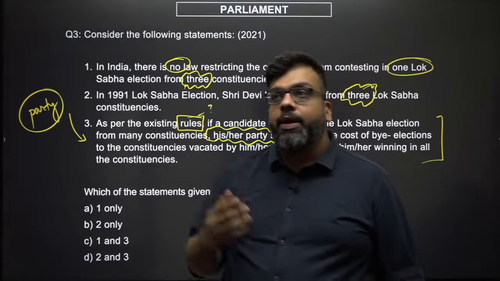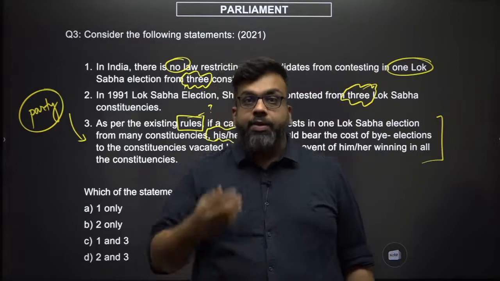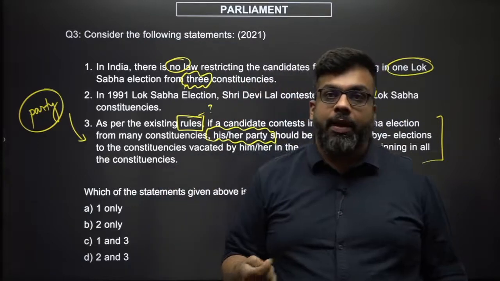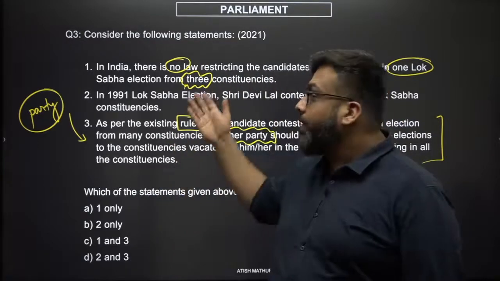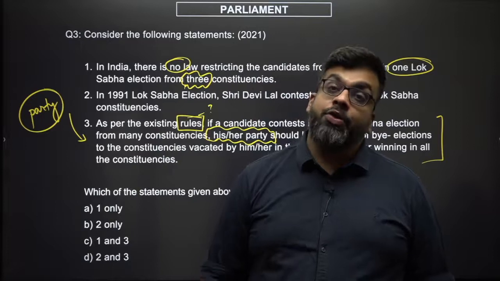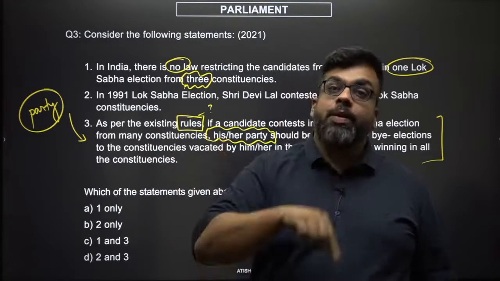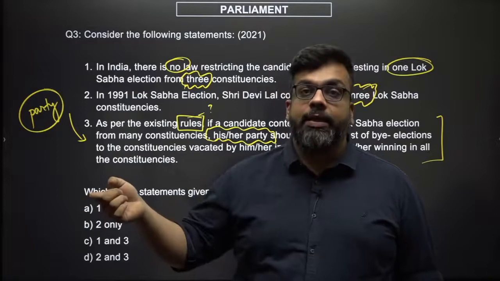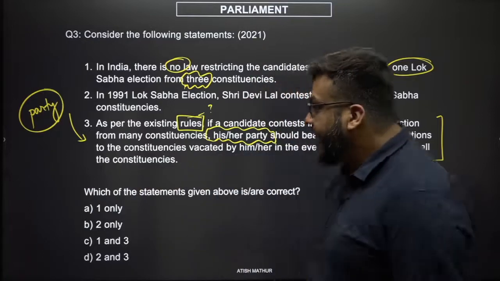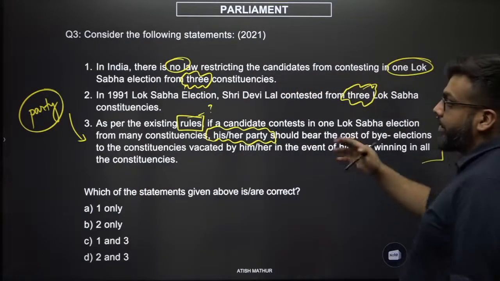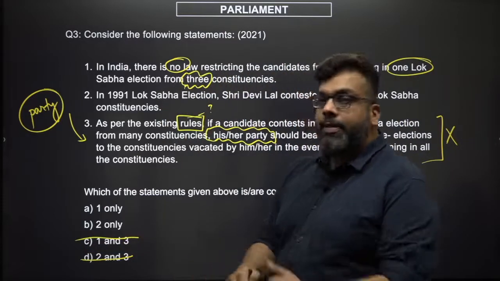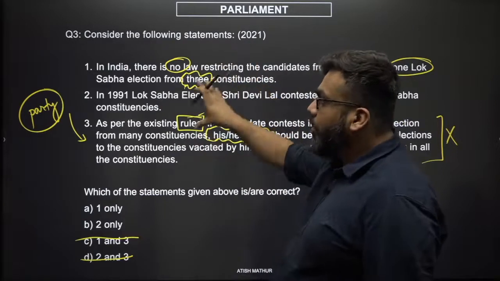If you are somebody who does not have any party backing, and you want to fight elections and you want to make a difference and you want to represent the cause of the people, and you contest from 2, 3, 4, 5 places as per the question, and let us say you win in all, then you have to choose one seat, and you will have to pay for the elections that have to be conducted for the constituencies that you're not picking. That seems rather unfair. So therefore, option number 3 seems wrong. So this is wrong and this is wrong. We can eliminate them. Now either 1 is correct or 2 is correct.